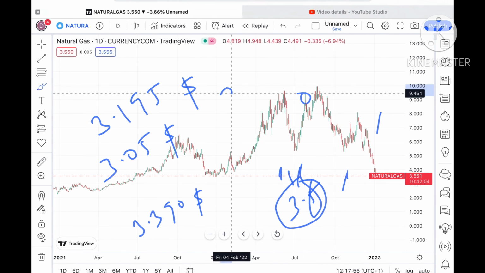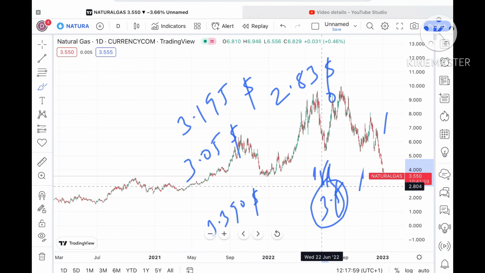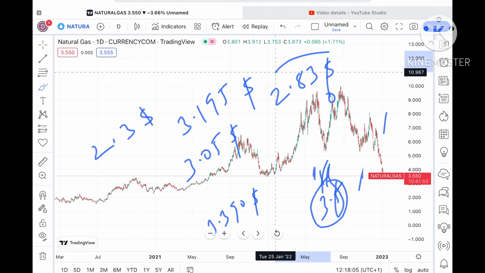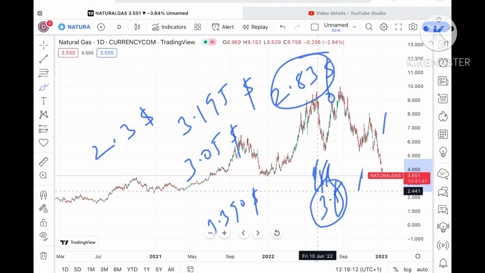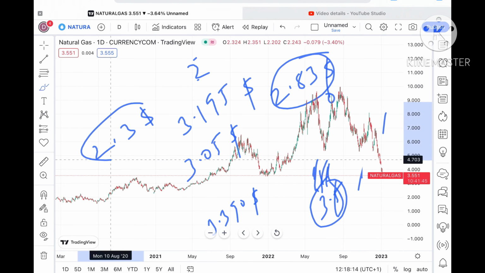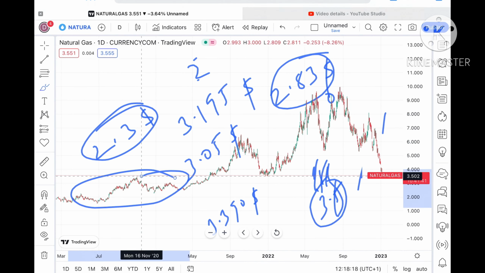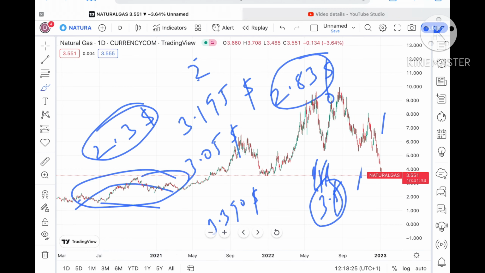If it goes below that, it can reach a level of around $3.05, and from there a level of $2.83. These are the supports. Once it falls below $2.83, we can see a level of $2.3, and from there it can fall further down, because that is again a weak support. So keep in mind that if the price moves below $3, the chances of touching $2.5 to $2.3 are on the higher side.